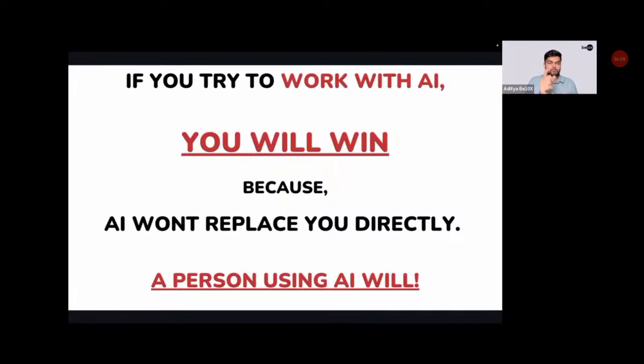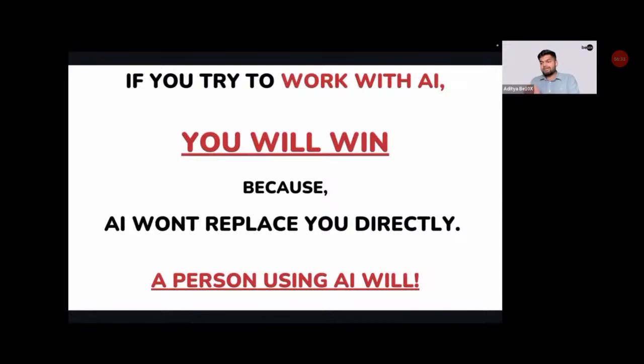If you are a UI UX designer who is using AI, you'll be able to produce 10 times more output. So your boss is going to fire the rest of the 10 people, and you are going to get an 80, 90, 100% salary hike. If you are a software developer, you can easily code as much as 4 or 5 people. If you are a legal professional, you will be able to do 10 times more work. Each and every professional, business owner, and student can easily do the work of 5 or 10 people.